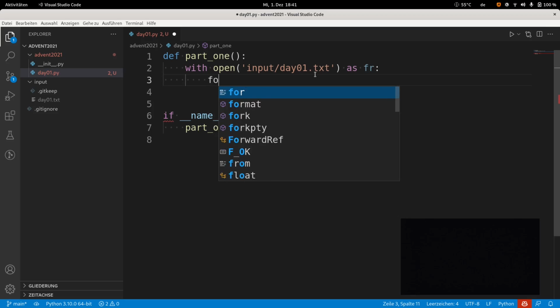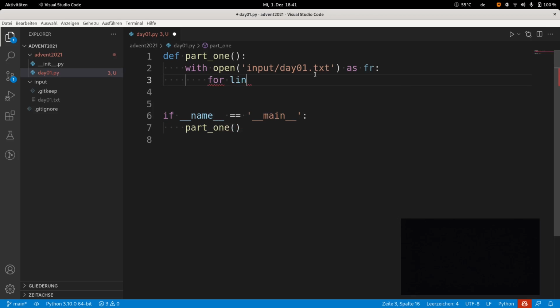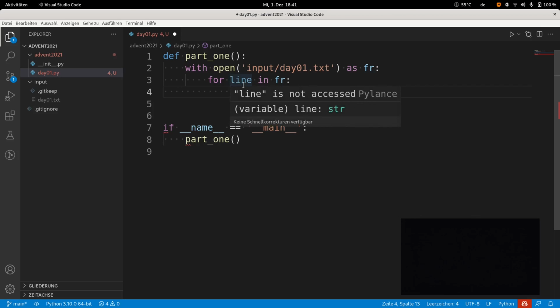Then I want to read the file line by line. To do that, there is a for loop on the file. When I do this for line in fr, what happens is that Python automatically splits the file by lines and gives them to me as strings.